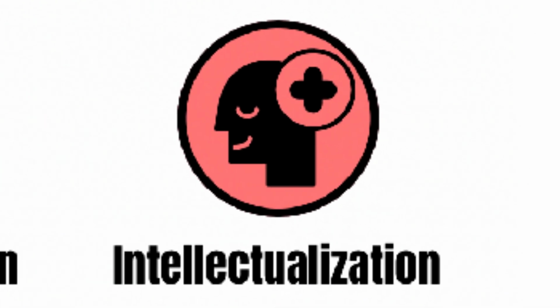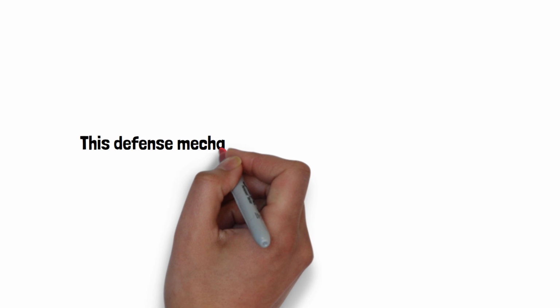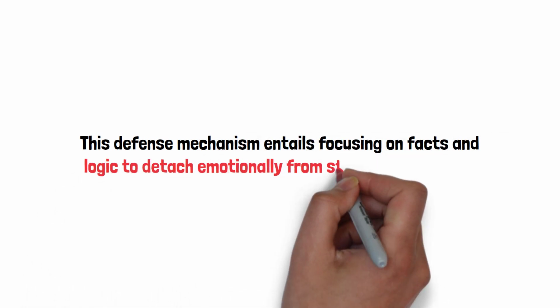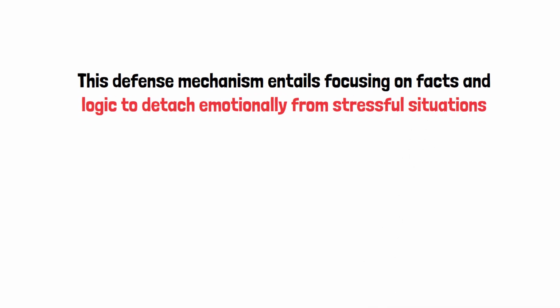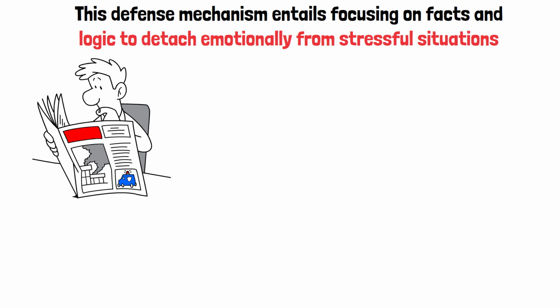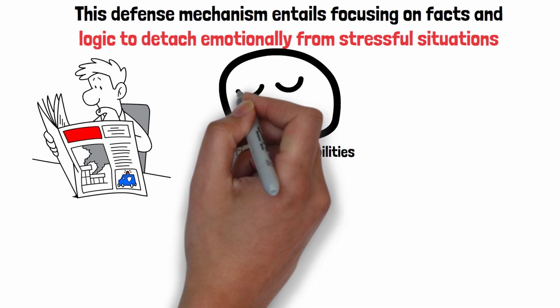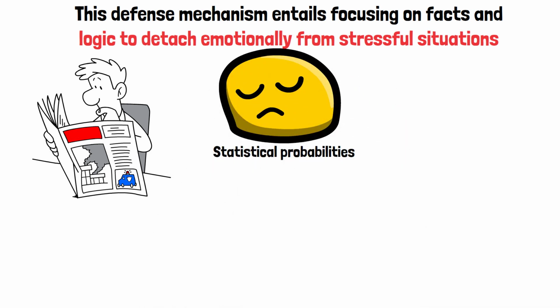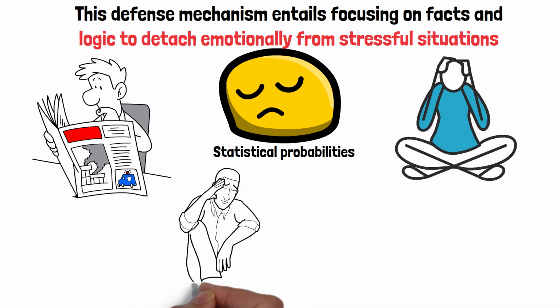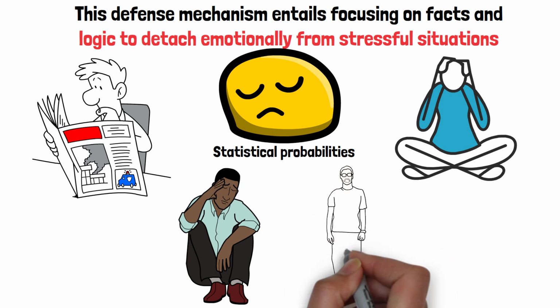Intellectualization. This defense mechanism entails focusing on facts and logic to detach emotionally from stressful situations. A person receiving bad news might concentrate on the statistical probabilities rather than the emotional impact. While this can prevent overwhelming feelings, it might also lead to emotional disconnect from important personal realities.